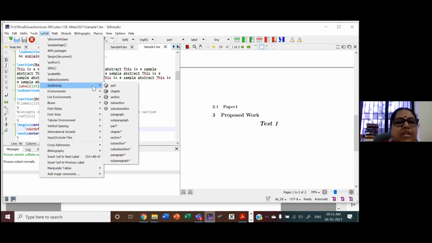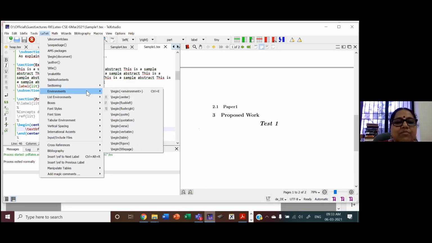So you have sectioning, I've shown you section, subsection, subsubsection. Apart from that, you have paragraph, subparagraph, all these. You can try your hands on this. And we have some environments. I showed you center. Apart from that, we have table environment, figure also I have shown you. So we can have a table also. Begin, end table. We can create a table. I have a separate example for that.